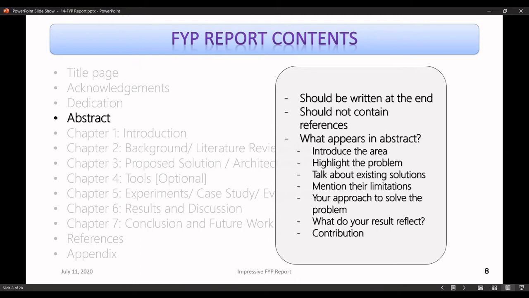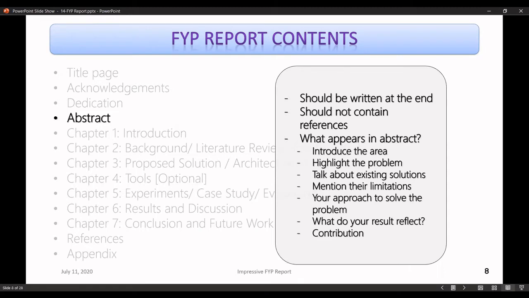And what should appear in the abstract? So that is a very common question that many students ask me. So first of all, you have to introduce an area. For instance, you were working in any area, let's suppose mobile applications for a certain domain, then you have to first of all talk about that area.